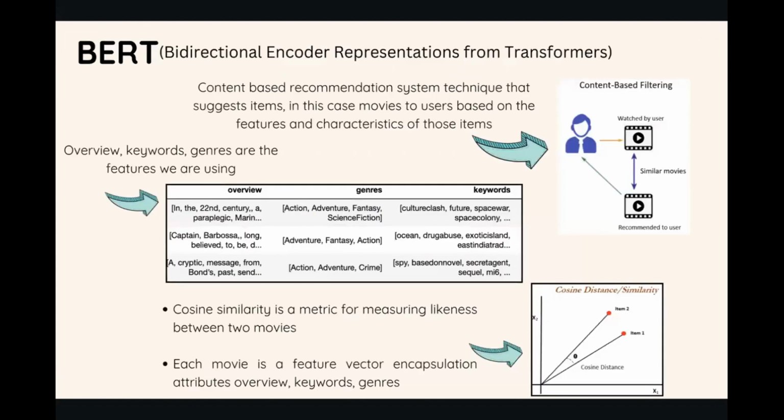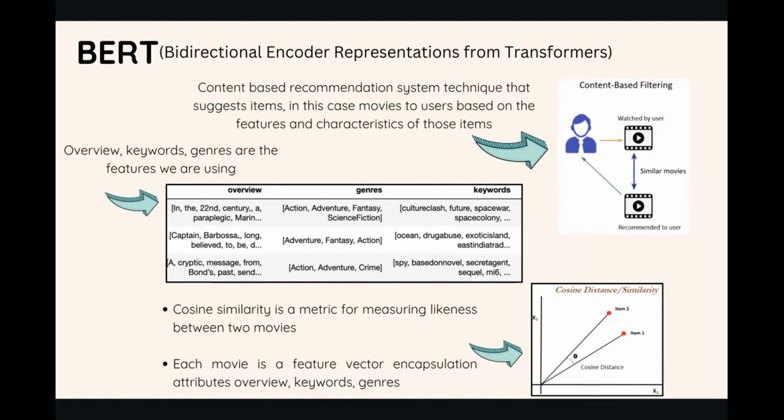Now to the modeling part. Content-based filtering is a recommendation system technique that suggests items to the users based on the features and characteristics present. In our case, it is the movies. The key components of content-based filtering include descriptive features and then calculating the similarity between the movies and recommending movies with the high similarity score.